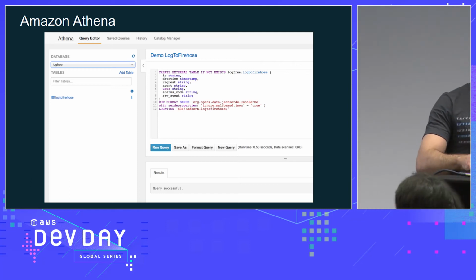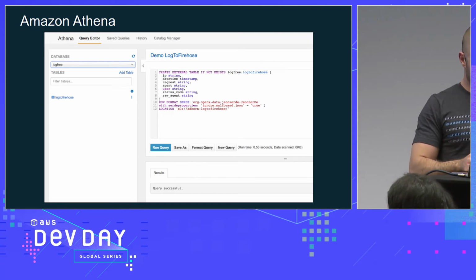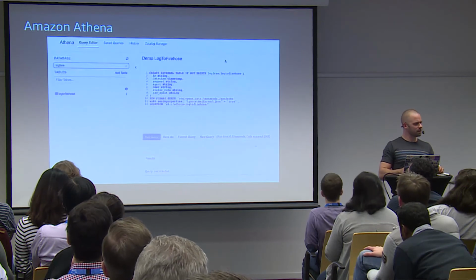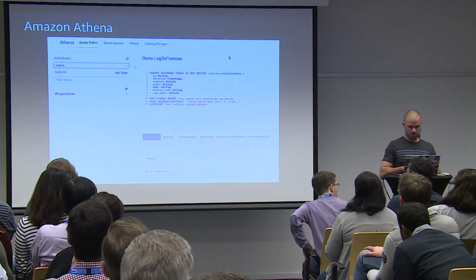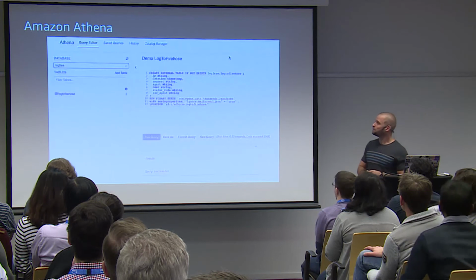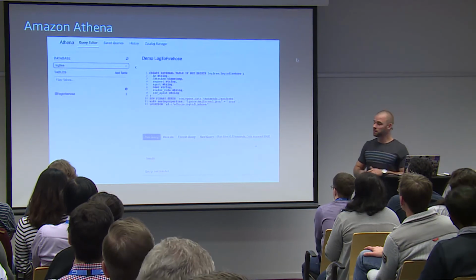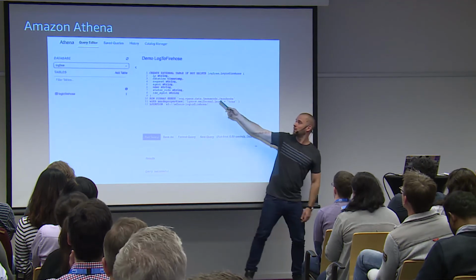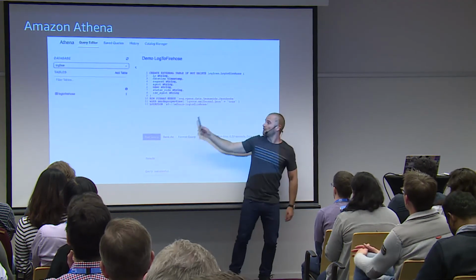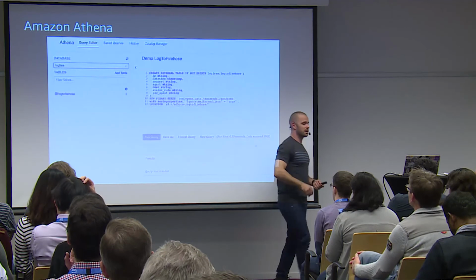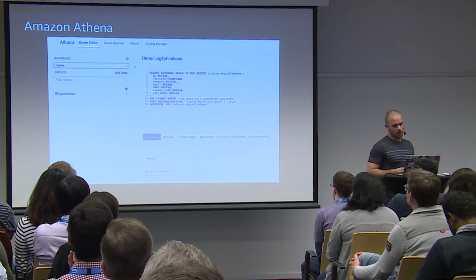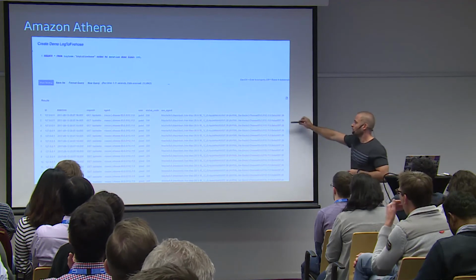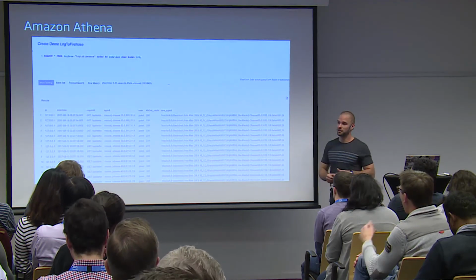This is the screenshot. This is how you would do it to create your table; this is the data, my JSON object that is in S3. You see the location here. When you get the slides, you'll be able to get that. And that's pretty much it. Then you can start querying your data, and you see I have all the events that have happened.